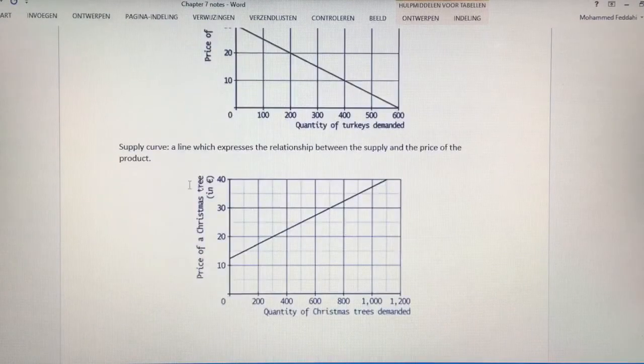The same applies to the supply curve, the other way around, of course. A line which expresses the relationship between the supply and the price of the product. The suppliers, of course, the moment that they can get a higher price for their product, they will supply more of that product. At 20 euros, if I'm going to the right, you will notice that they will supply this amount. But at 30 euros, they will supply this amount.